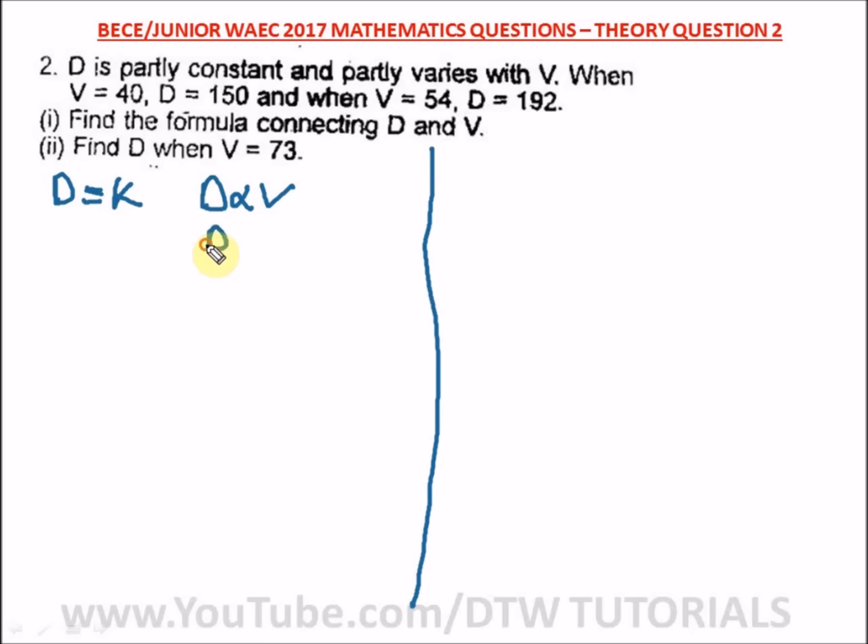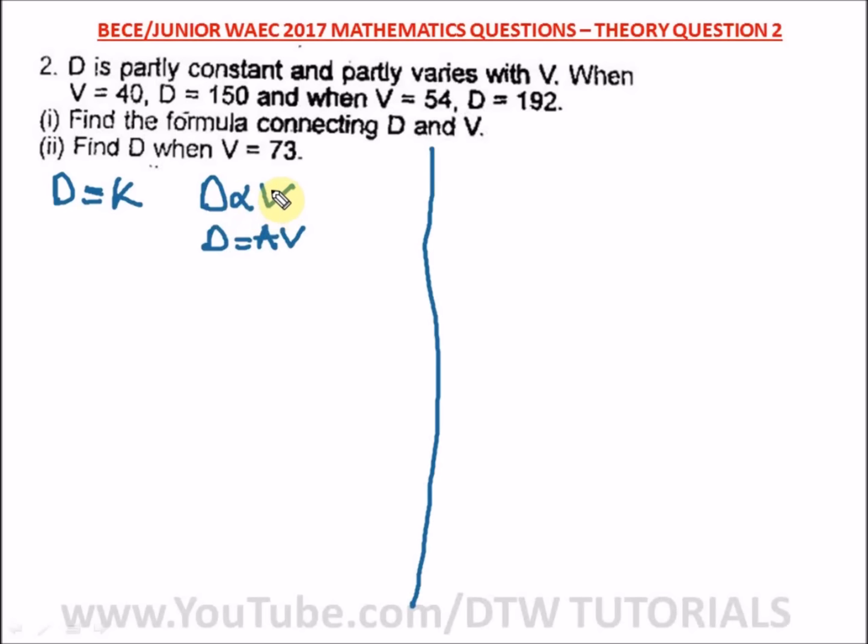Let's give it capital A. So we say D is equal to AV. Okay, I hope you remember the direct variation. If it was inverse, it would be 1 over V, but since it says partly varies, it is what?